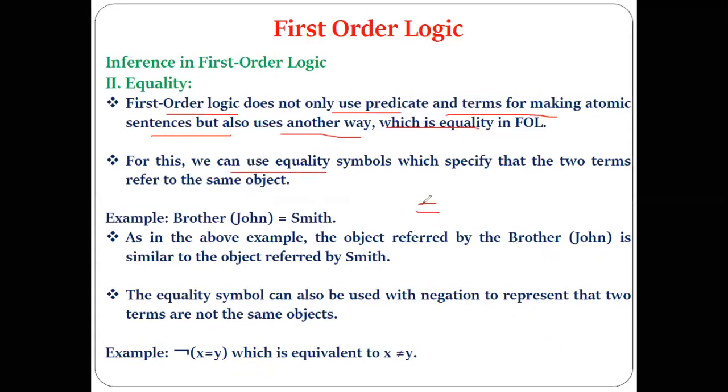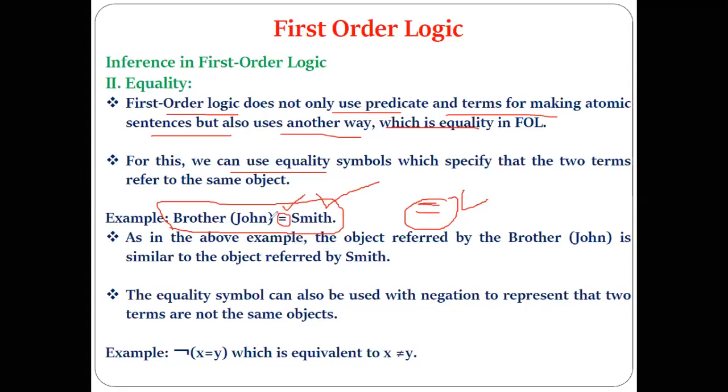Now, for example, if you have a logic like this, from which particular sentence must this logic have been written? Yes, John is the brother of Smith. Exactly. Here this particular symbol is nothing but our equality. Got the point? Yes, sir.